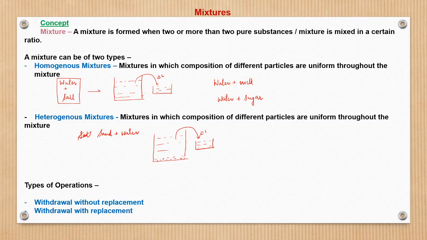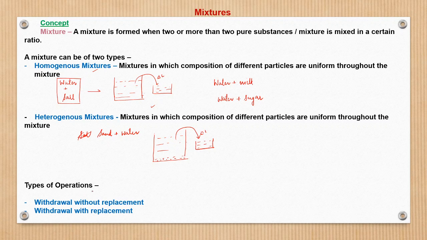Now why are we studying homogeneous and heterogeneous? That is because in mathematics, for our purpose and discussion here, whenever we say mixture, it always means a homogeneous mixture. Why so? Because suppose there is a water-milk mixture of, say, 100 liters and we take out, say, 5 liters of that. The 5 liters of water-milk mixture will have the same proportion of water and milk as there is in the original 100 liters. So that is the basic idea. Whenever we say mixture, we always mean a homogeneous mixture.